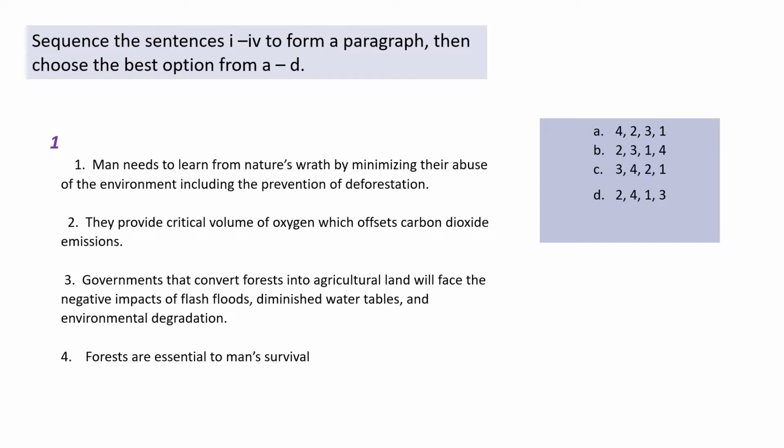So let's look at what could be the best option in here. So you need to first choose for yourself from the choices A, B, C, D, and then let's reveal what the best set of statements in terms of the sequence would be.